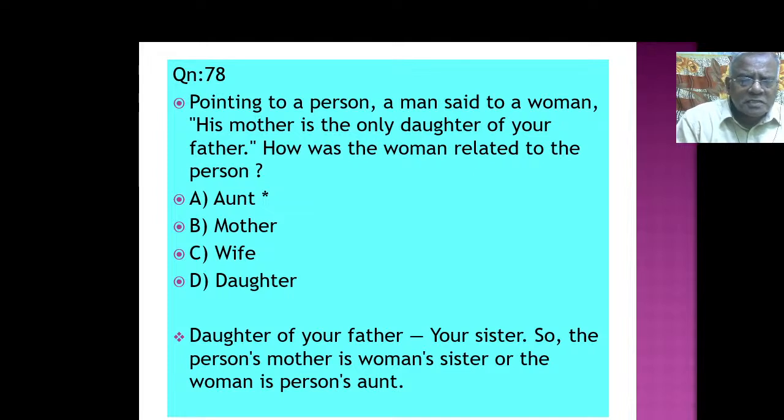So the person's mother is the woman's sister, or the woman is the person's aunt. ரெண்டு நடக்கலாம். The person's mother is the woman's sister. So the woman is the person's aunt. சித்தியாக aunt சித்தியாக இங்கே இருக்கலாம். So the daughter of your father is your sister. So the person's mother is the woman's sister, or the woman is the person's aunt.